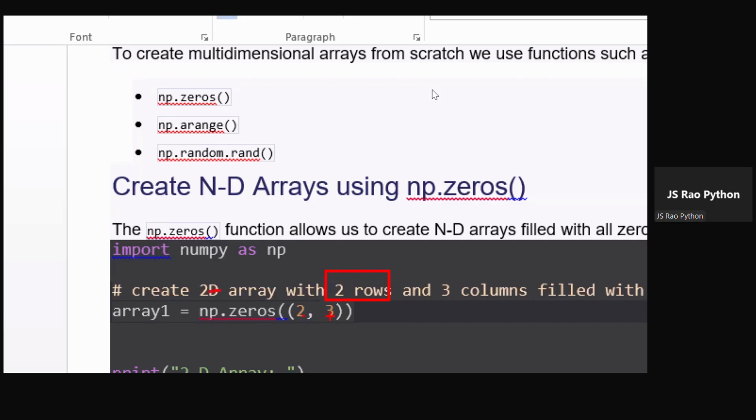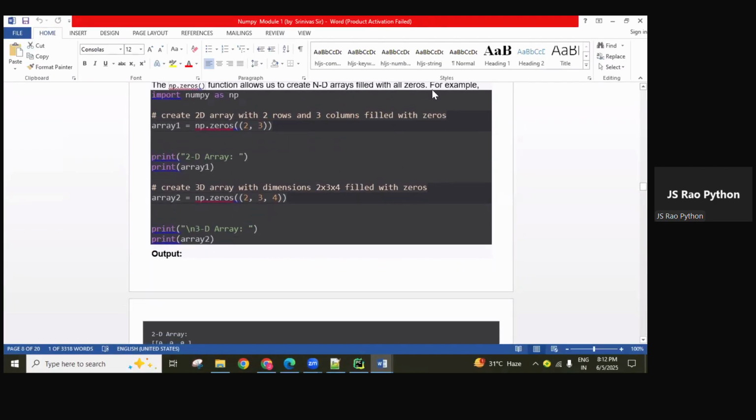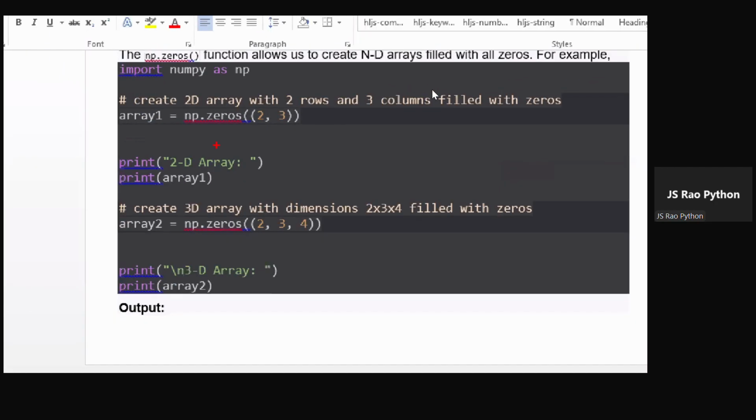Then it creates a 2D array with two rows, the first one representing rows, and in every row three columns, filled with zeros. By seeing this only you'll understand.